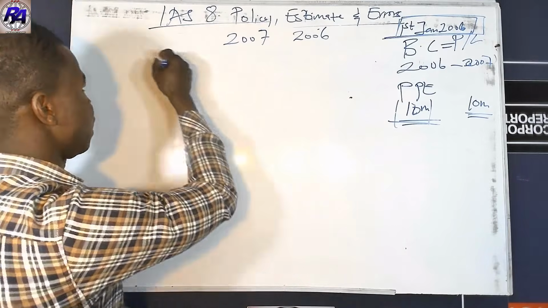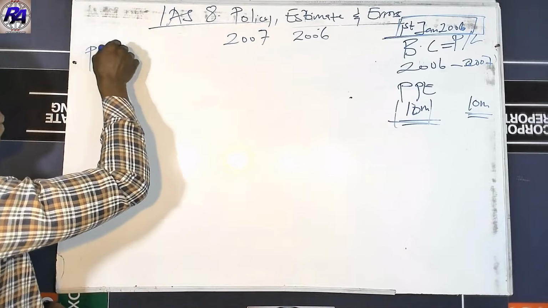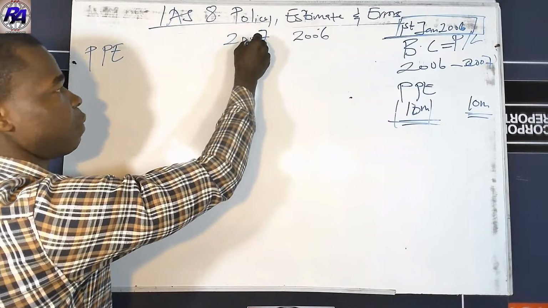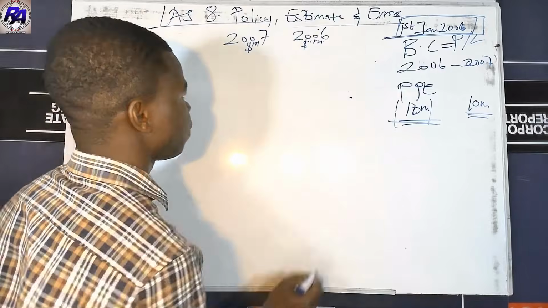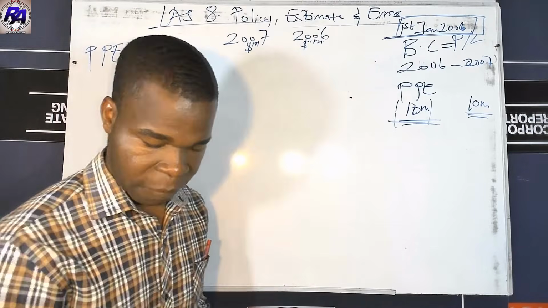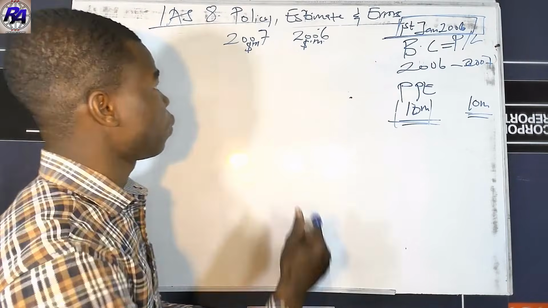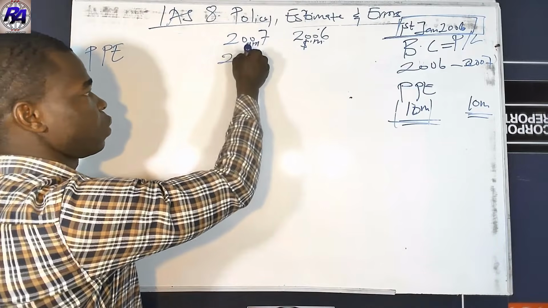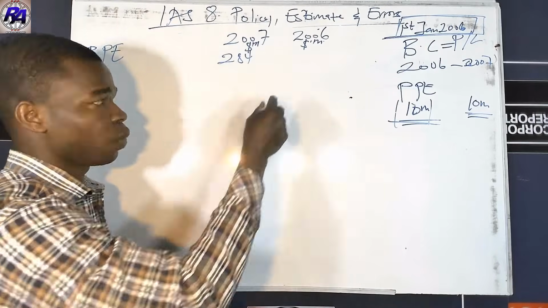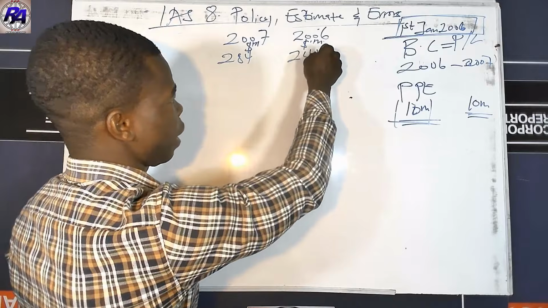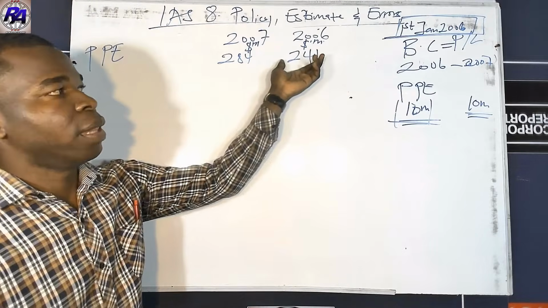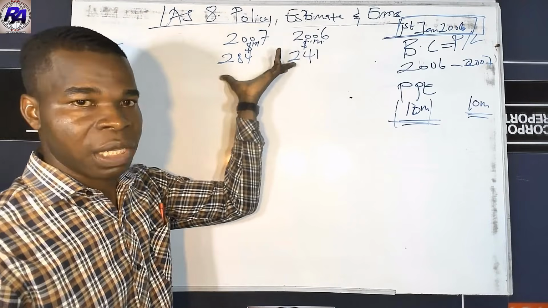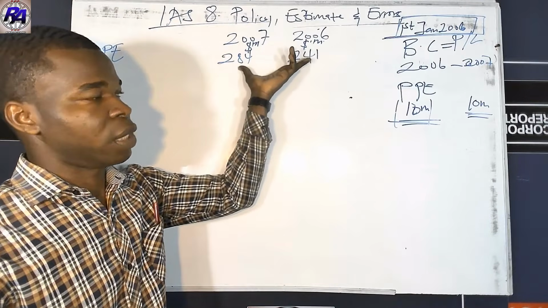Now let's bring the PPE figure. Remember that the values are in dollars and they are in millions. Per the question, the PPE figure was 248 over here, and then 241 over here. This is previously what it was. That was what was done.